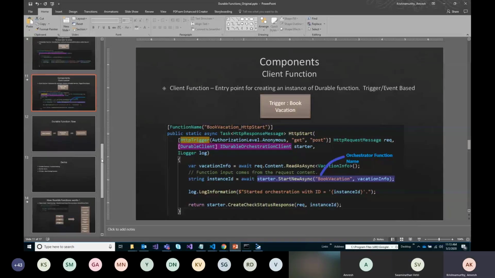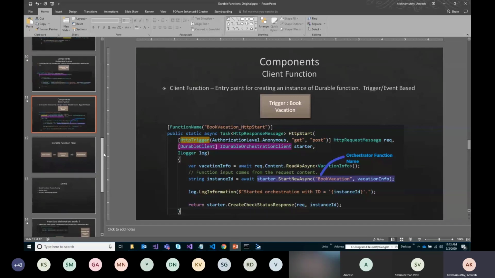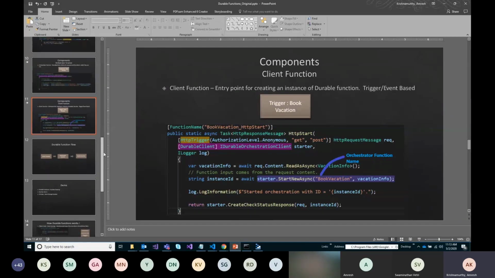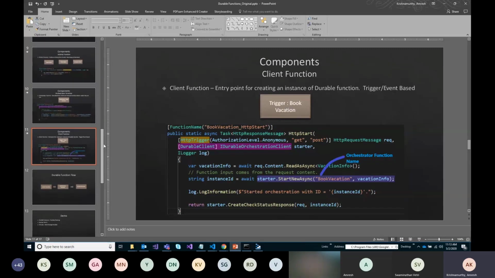Correct. There is a question about master orchestrator functions. It's a very good question, sir. There is also something called sub orchestrator functions. It is another type of function by itself. If I have one orchestrator which has to trigger another orchestrator, it is definitely possible. In your master orchestrator function, you can create another function called a sub orchestrator function, which can have its own workflow.